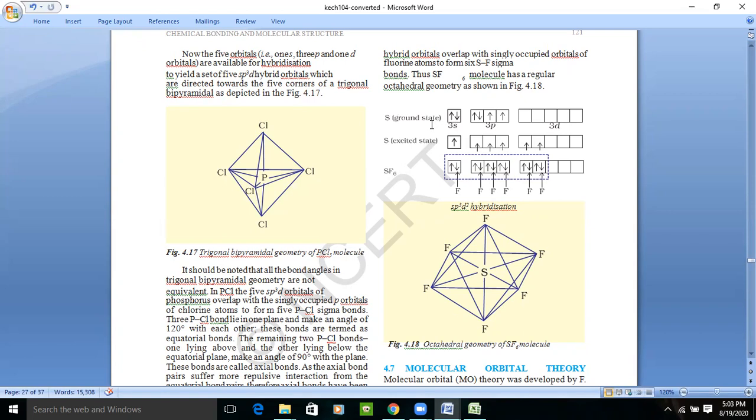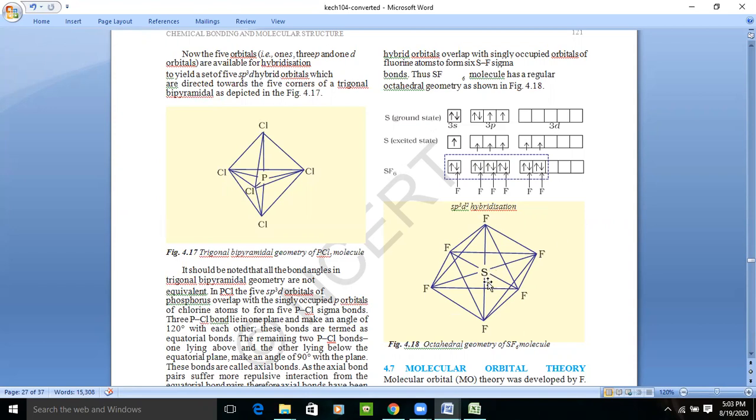If sp3d hybridization is there, it means there are 5 bonds and the shape is trigonal bipyramidal. And if SF6 is there, the octahedral shape will be there, right?